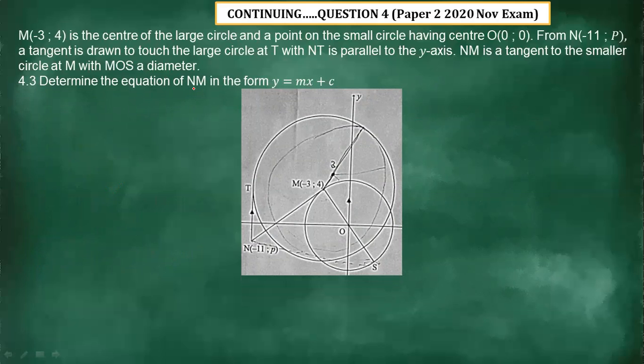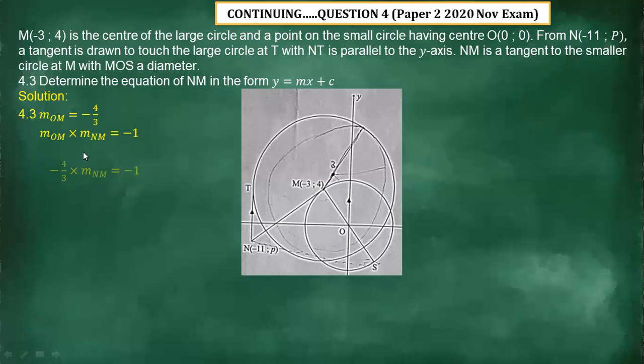Determine the equation of NM in the form of this. For NM, you need the equation of this. Now we can see that NM is the tangent to the smaller circle. Then we first calculate the gradient of OM, which is negative 4 over 3. Then we know that the gradient of OM multiplied by the gradient of MN equals negative 1, because those lines are perpendicular to each other.